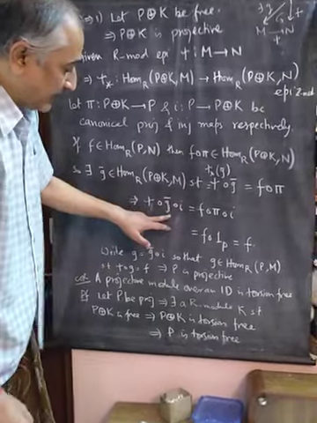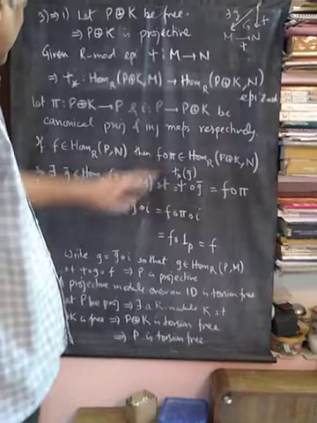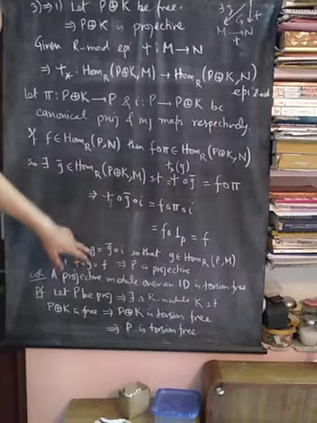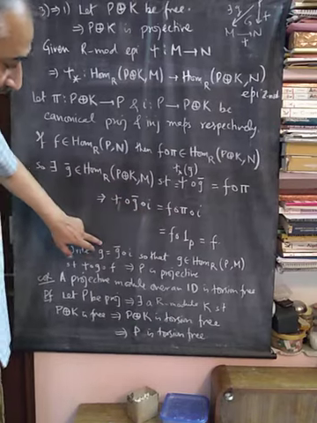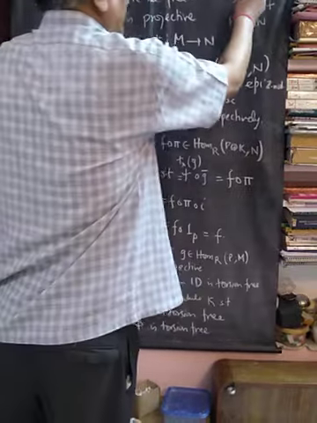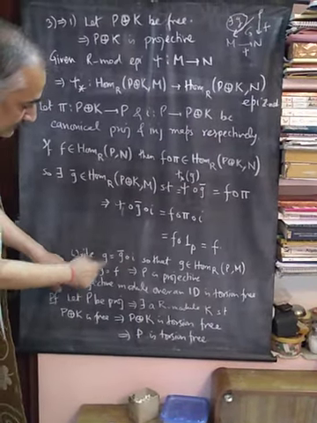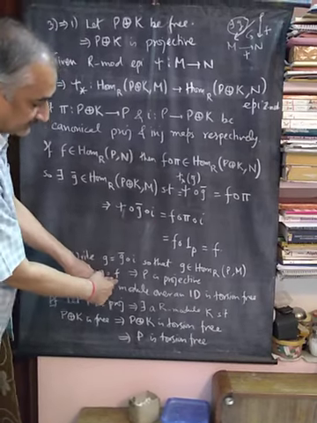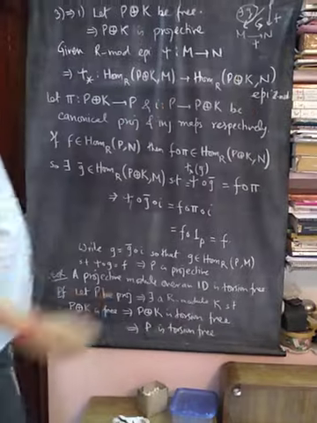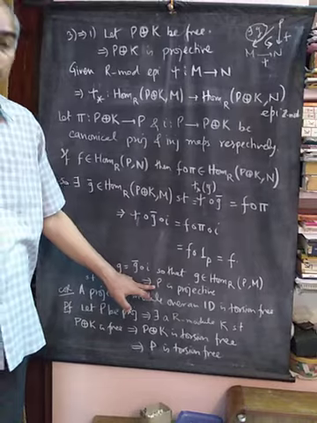Now what is G bar composition I? This is from P to P direct sum K, and G bar is from P direct sum K to M. So if I write this G bar composition I as G, then G becomes a homomorphism from P to M. So we have got a G such that psi composition G is F. That is, this diagram is commutative, and therefore the module P is projective.